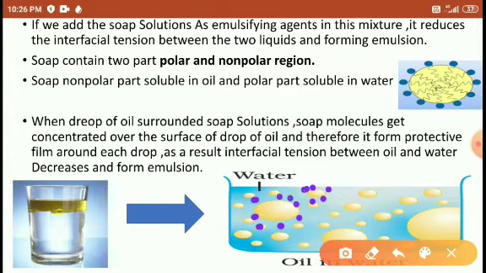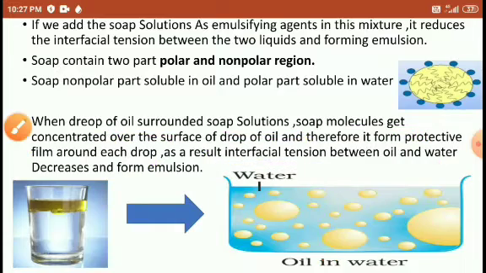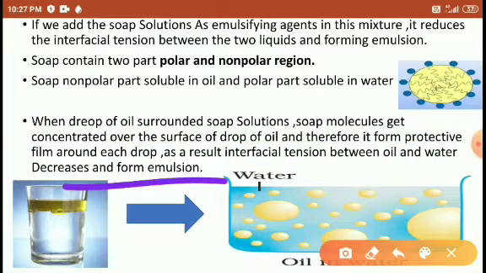Negative charge repels, so the oil particles cannot come close to each other and cannot be aggregated, because the soap particles are completely concentrated to prepare the protective film around the drop. As a result the interfacial tension, meaning the attraction between the non-polar region of one oil drop and the next, decreases, and we prepare the emulsion.